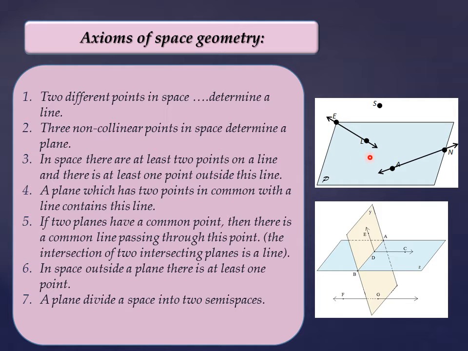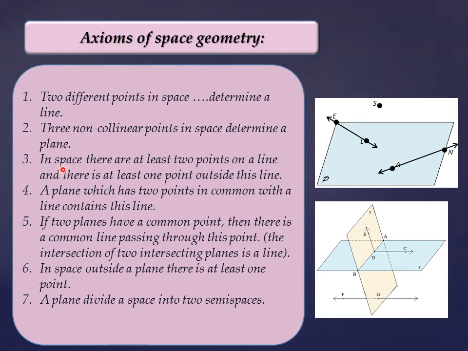If you look at this picture, we see that points A, N, and L, those 3 points are non-collinear, so they determine the plane P. Even if we talk about points A, S, L, these 3 non-collinear points also determine another plane.